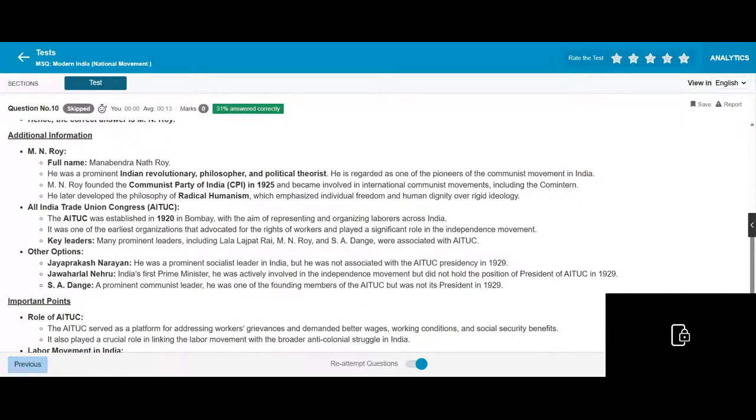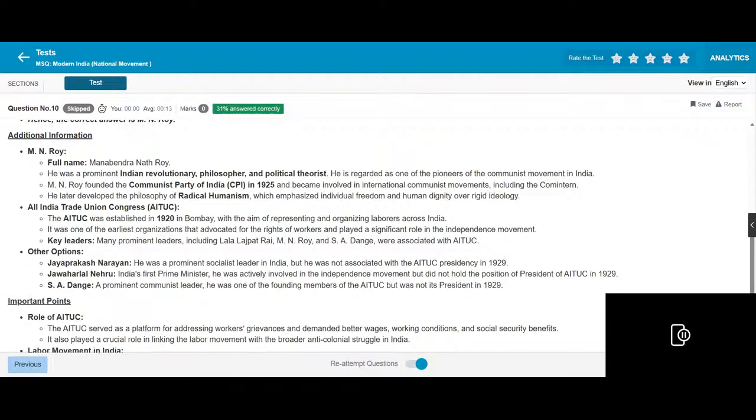M. N. Roy, Narendranath Bhattacharya, later Manabendra Nath Roy, was a prominent Indian revolutionary. For his foreign philosophy, he is regarded as one of the pioneers of the modern movement and founded the communist party in the country, becoming part of the international movement including the Comintern. He later developed the philosophy of radical humanism, emphasizing freedom and dignity over rigid ideology.